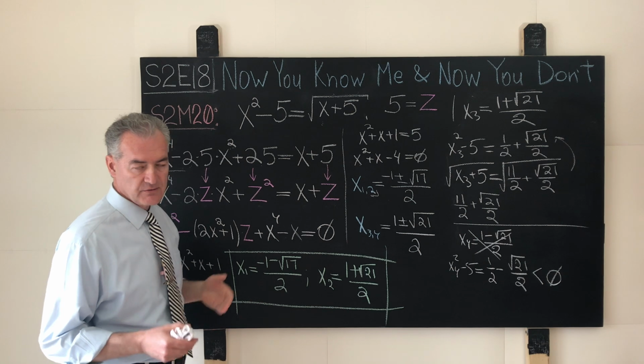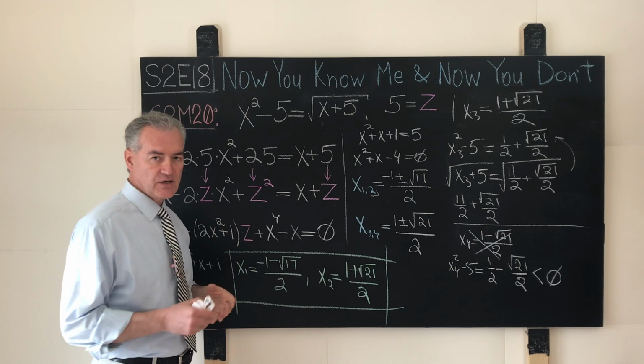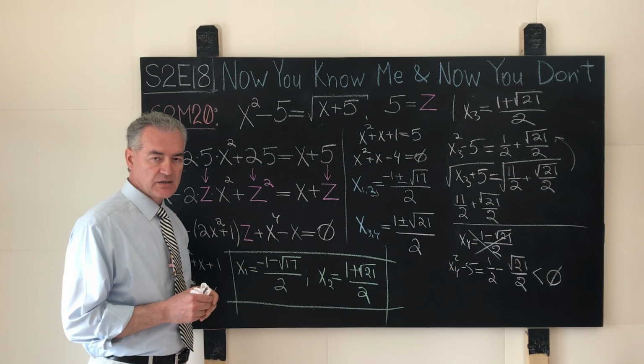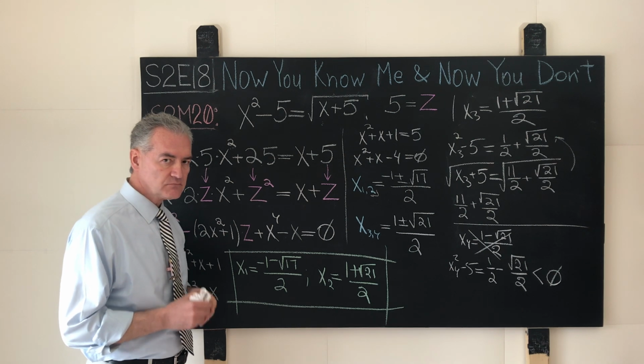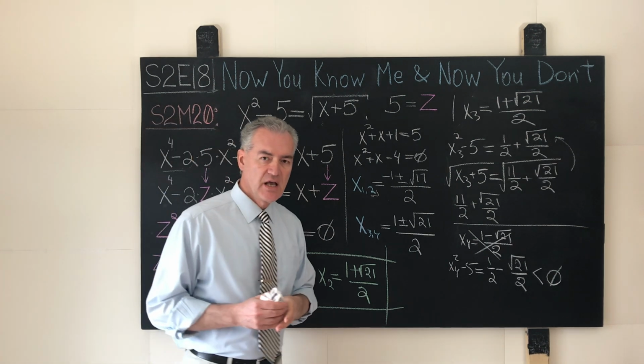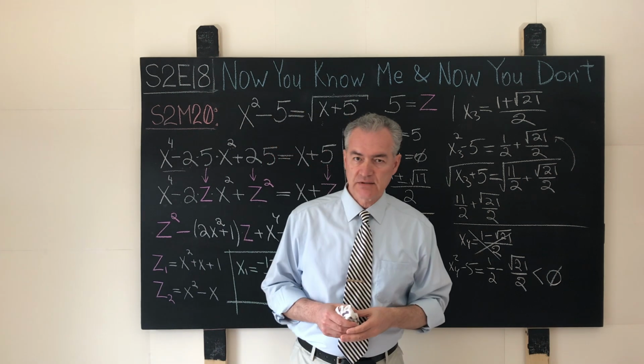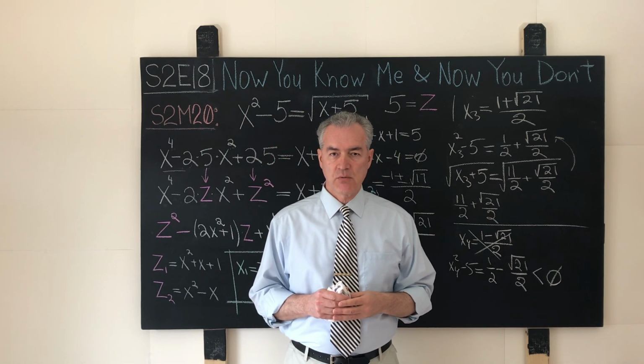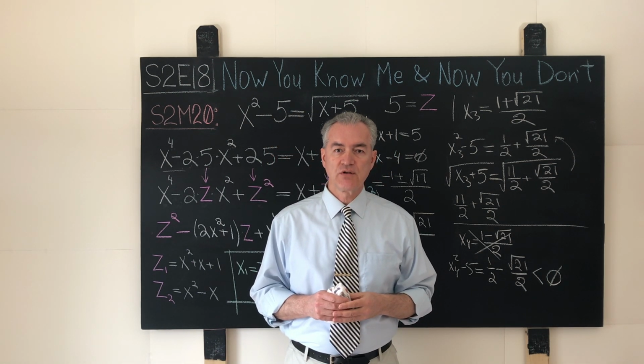Again, that was not really mathematics, that was mostly symbolic shuffling and computational calisthenics. And now that we understand how we solve the problem S2M20, we can move on to the next challenge.